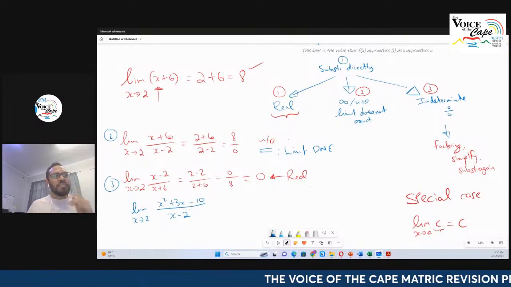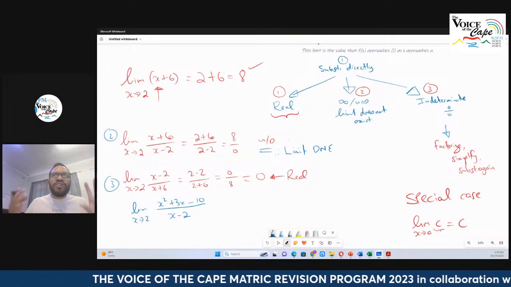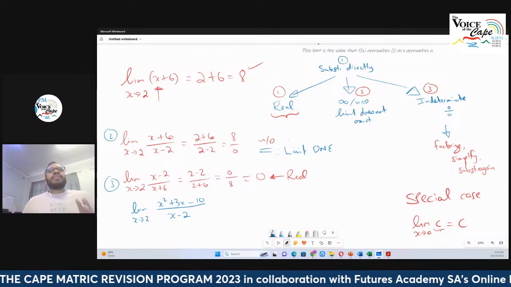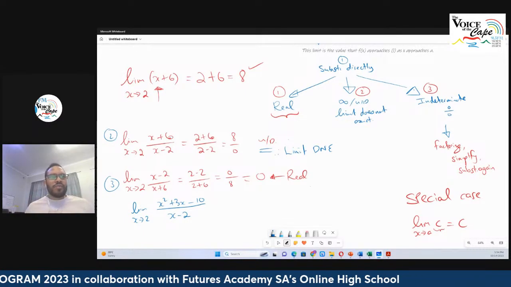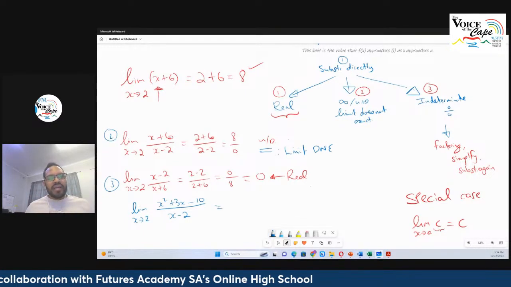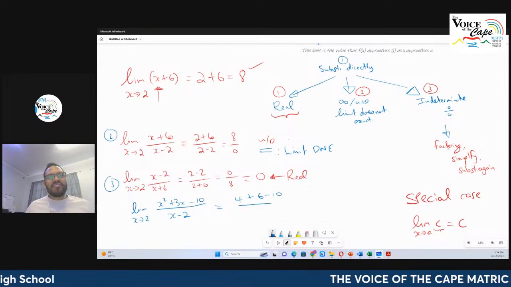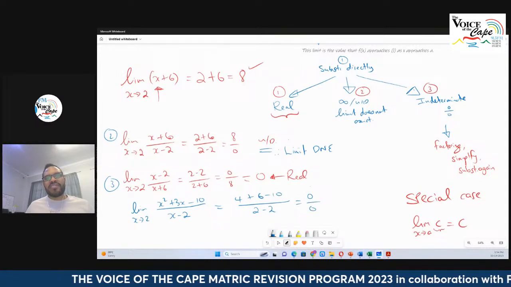Okay. So remember the plug and chug method says the first thing you do whenever you get a question that asks you to evaluate the limit, and this will work for anything in grade 12, is you are going to substitute directly. So when I substitute in here and I put in 2, 2 squared is going to give me 4. 4 plus 3 times 2 is going to give me 6 minus 10, divided by 2 minus 2. 2 minus 2, that's going to be 0 on top, divided by 0 at the bottom.